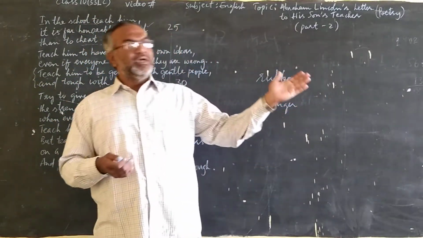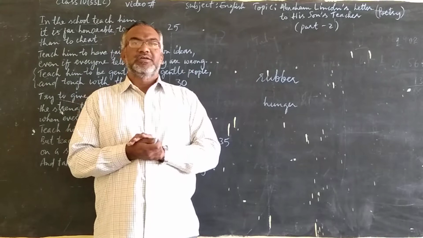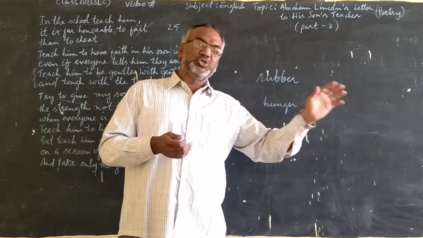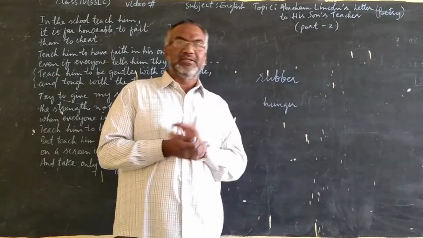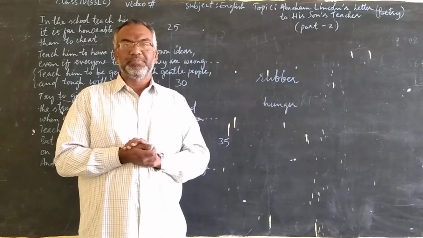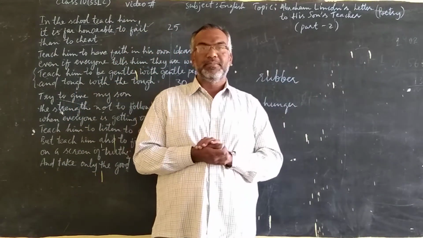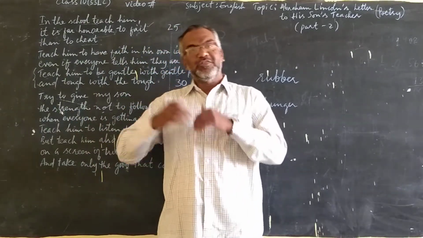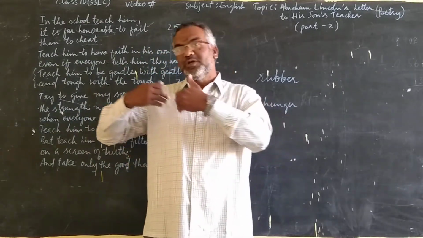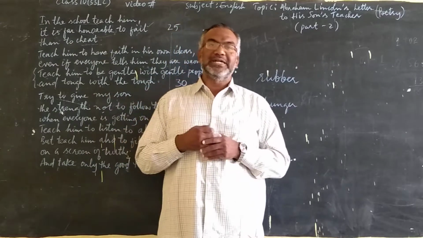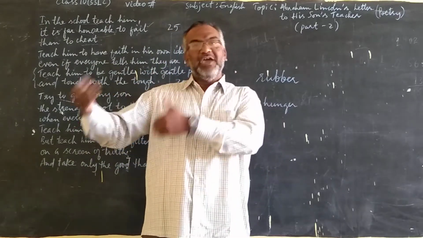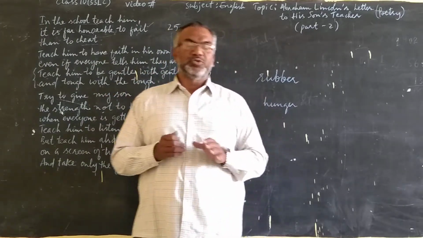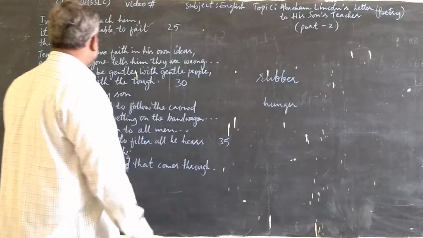Those who behave badly, we must show them, we must teach them a lesson. We must not listen to them. We must go against them. And those who are good, polite, gentle, with nice behavior, we must show the same gentle, polite behavior. So this is what he wants us to learn.